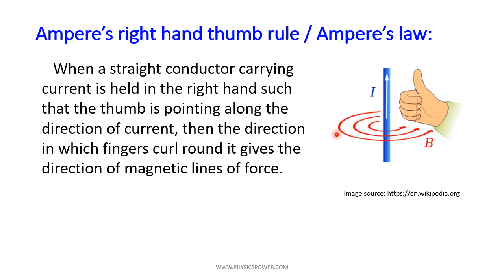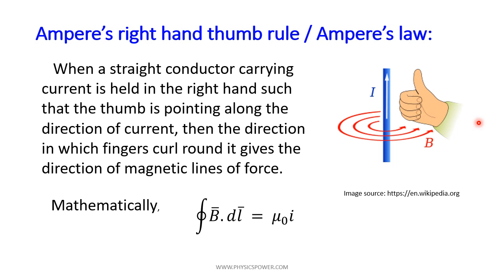So Ampere's law gives the magnetic field direction due to a straight current carrying conductor. Mathematically, according to Ampere, the closed integral of B bar dot dl bar, which is the magnetic induction produced around the current carrying conductor, is proportional to the current passing through the conductor.